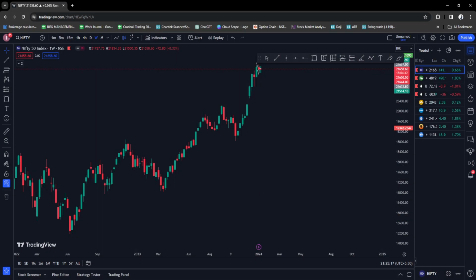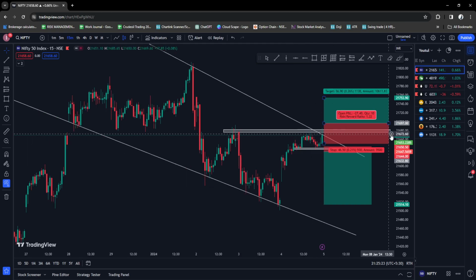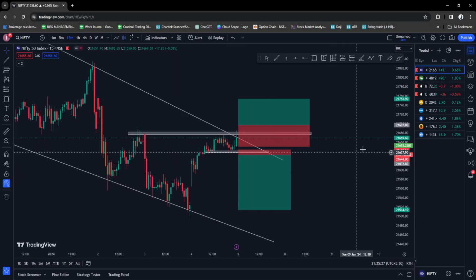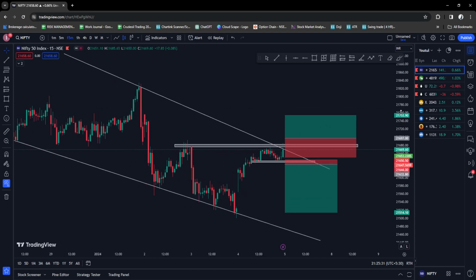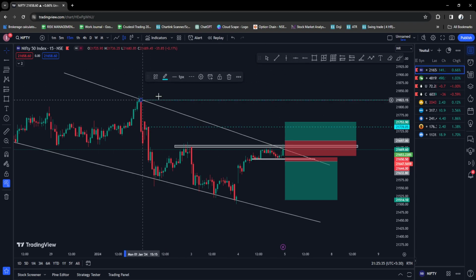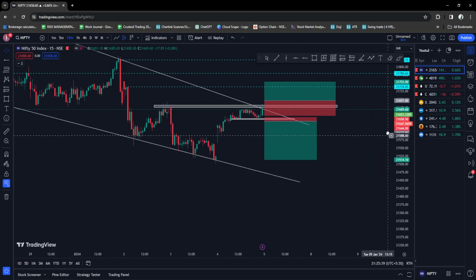Okay, so we are starting and wrapping this up really quick. We are starting with Nifty. Surprisingly, Nifty gapped up today, so we did not have any trades because there are so many resistances on top, so I did not want to take any risk. Just because of this gap up, it doesn't mean the market is bullish. We have a lot of resistance here. This is a resistance, this is a resistance. All these are major resistances which you have to keep in mind.